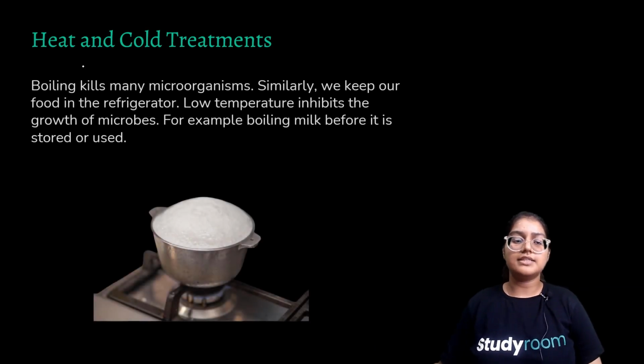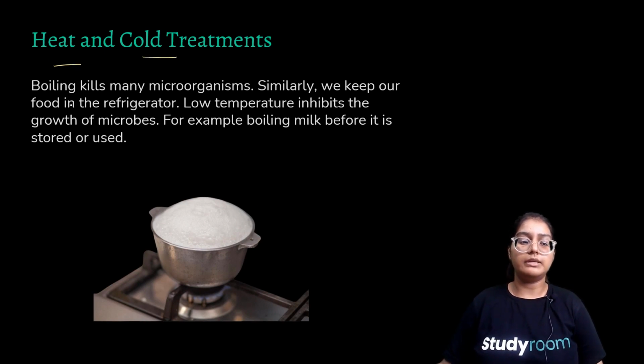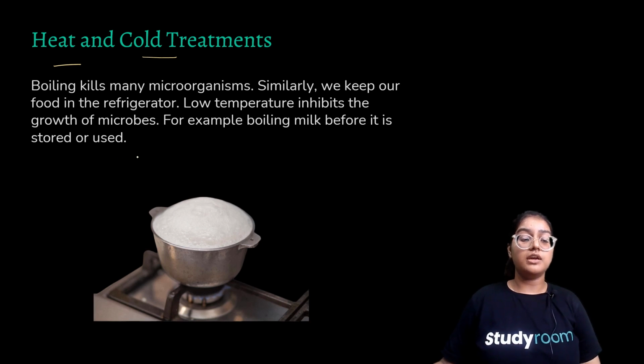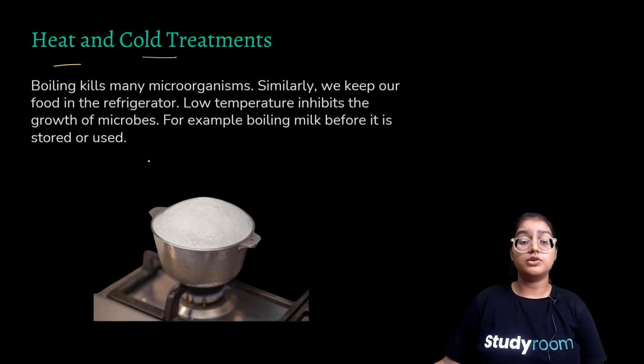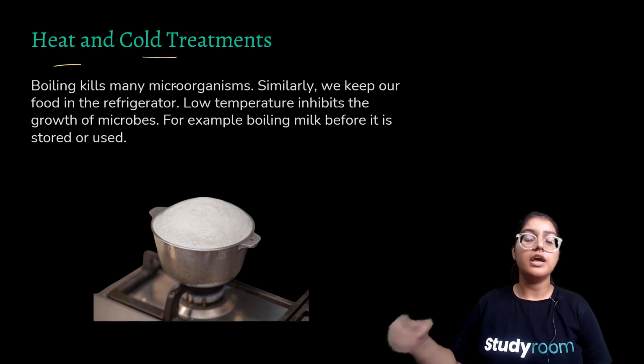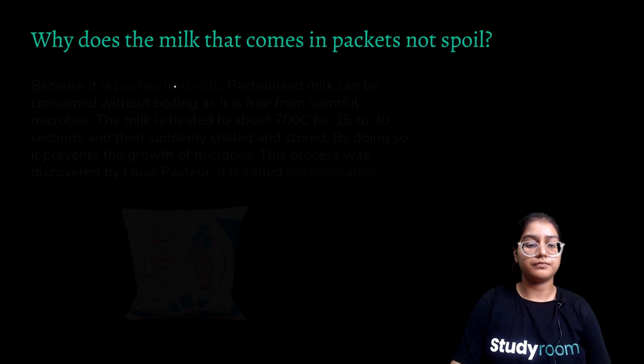Now there are other examples, for example heat and cold treatment. Boiling kills many organisms. Hence when we get our milk we boil it to kill microorganisms, and we store our food in the fridge at very low temperature to prevent the growth of microbes. So both heat and cold treatments prevent the growth of microbes.